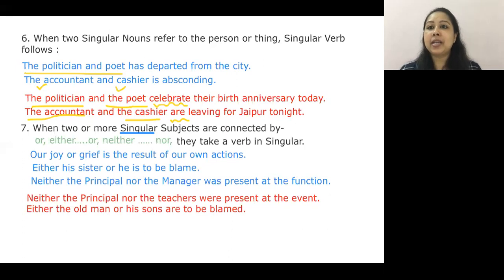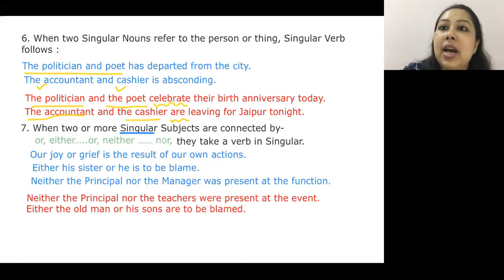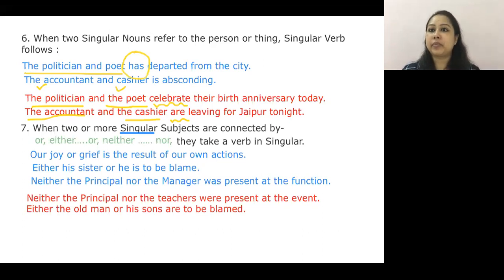Modern day time has an Instagram page as a poet, but serves the nation as the politician, possibly. Or maybe a poet turned politician. This is what I mean to say here, the politician and poet. Poet turned politician has departed from the city. And so I'm using the word has. I hope, Tanisha, your doubt is now clear. Super.